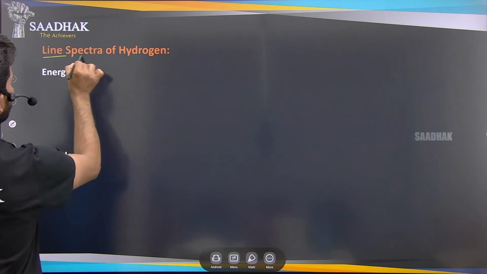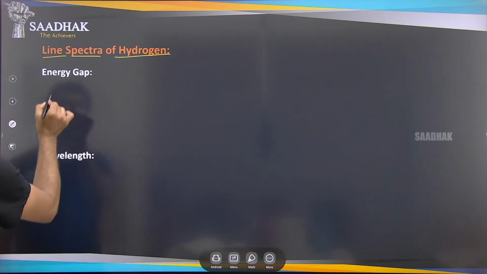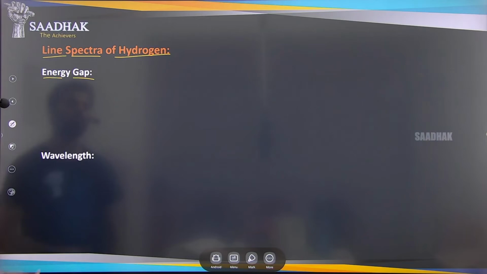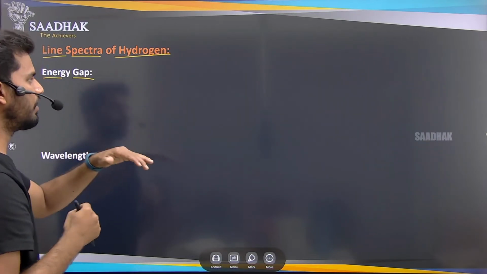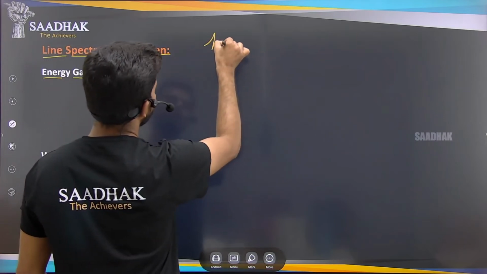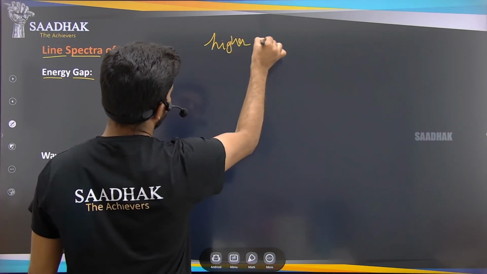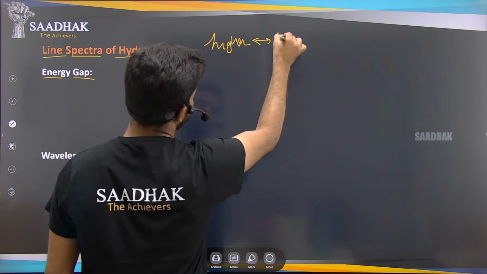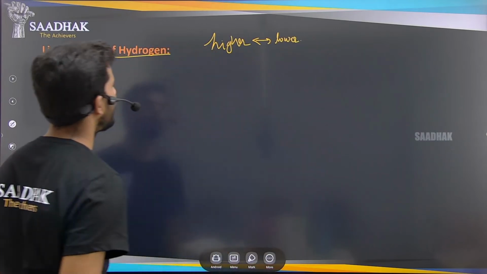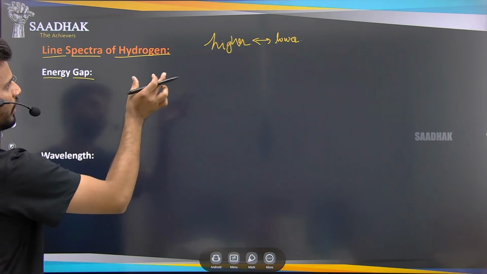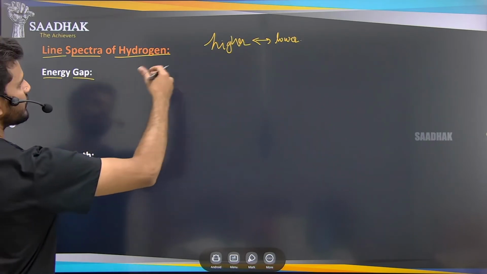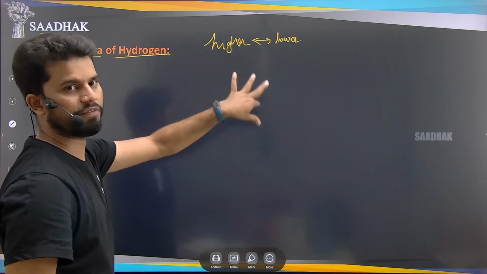Now coming to the line spectra of hydrogen. So here, the energy gap. What is the energy gap? It is the change in the energies of particular levels, like from the higher energy level to the lower energy level, or vice versa. You can see that the energies are changing, right, from the initial to the final levels.